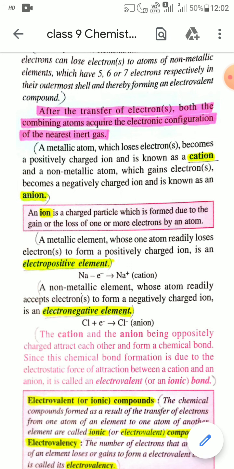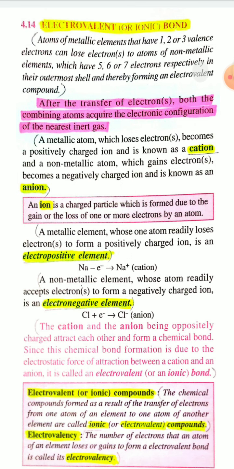In case of electrovalent or ionic bond formation, the metallic atom generally loses electrons and forms a positively charged ion, which is called cation, and the non-metal accepts or gains electrons to form a negatively charged ion, which is known as anion. So a metallic atom forms cation by losing electrons, and a non-metallic atom forms anion by accepting or gaining electrons.